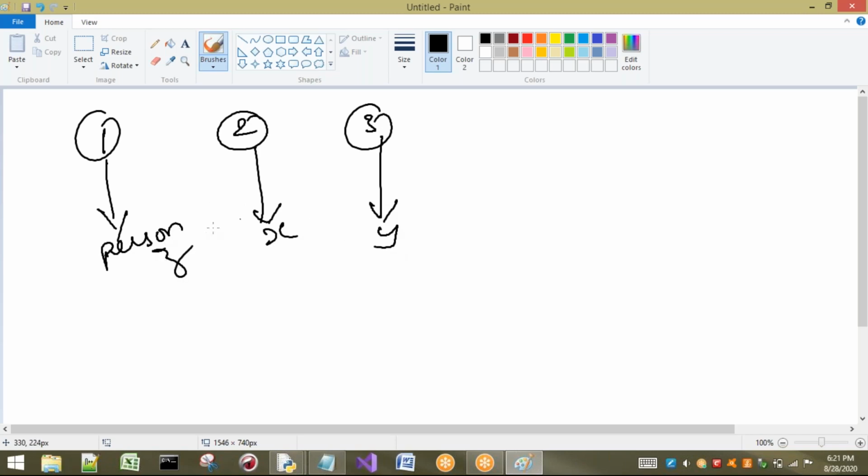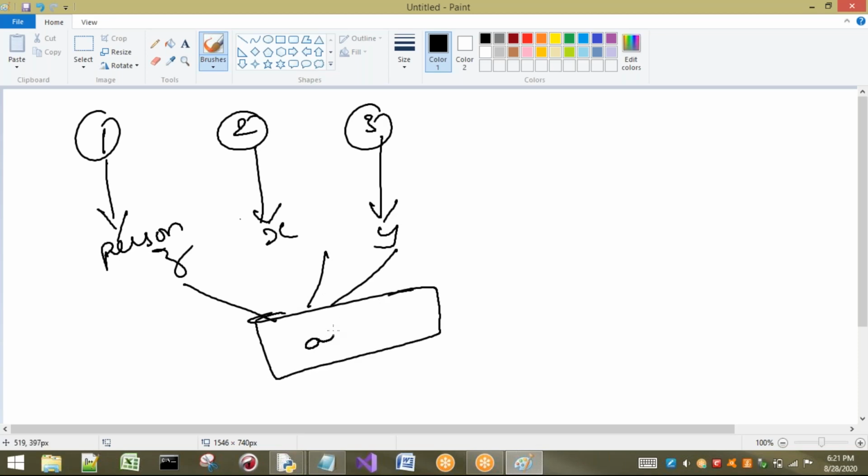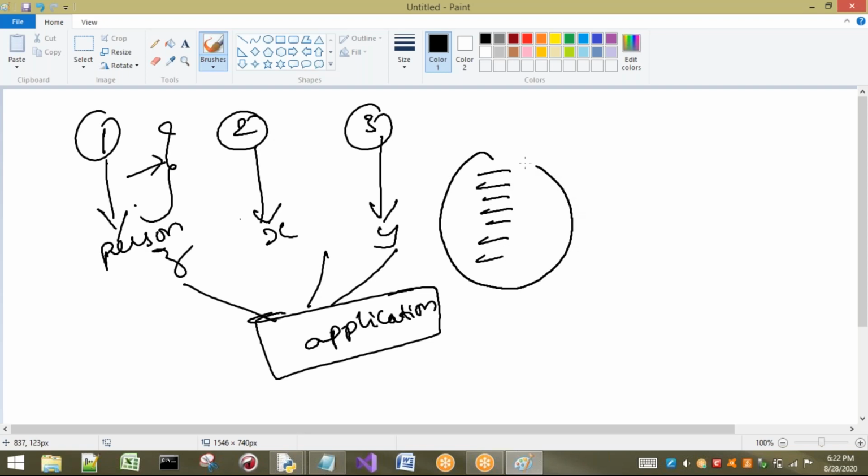Finally, all these modules are combined and one application is prepared, finally it is designed. To combine all these things, whatever code person one writes may sometimes be required by the second person. For example, he has written some hundreds of lines of code, and the same code will be transferred to another person, this X person or this Y person. So the code he has written here should be understandable